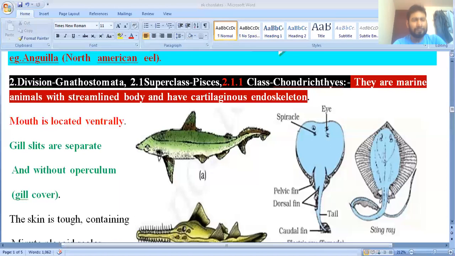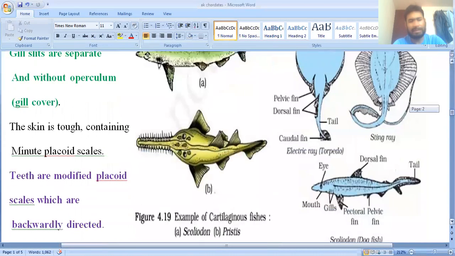Gill slits are separate and without operculum. Here I have the gill slits, and these slits are separated with no operculum. Operculum means gill cover. Clear? If we see the next point, what they have given we will discuss here. The skin is tough, containing scales. Here they have given that skin is tough, and tough means scales.